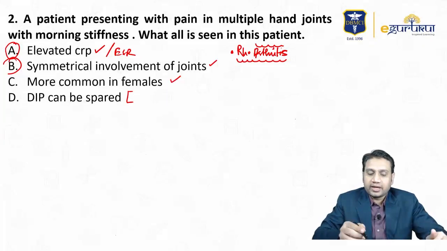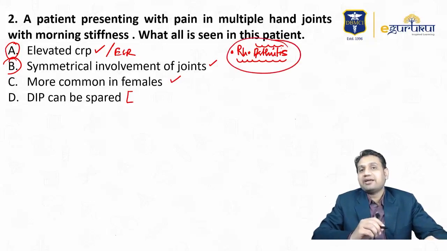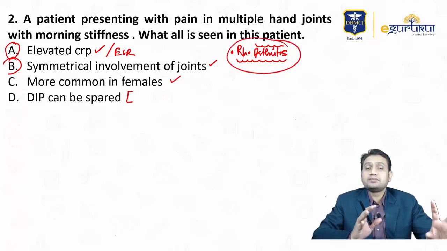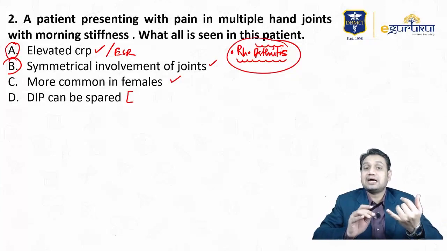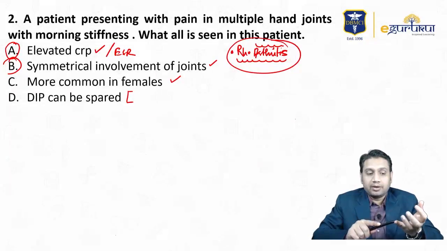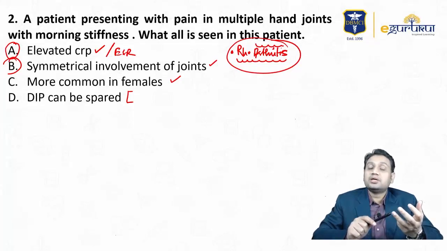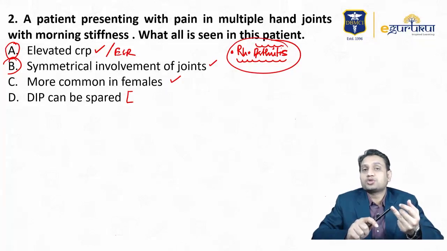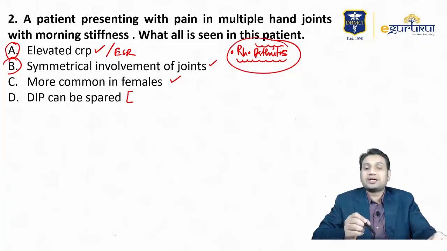Okay, so again the rheumatoid topic, and if I recall from the previous years, what questions the AIIMS people have asked till now from rheumatoid: about the triple deformity of the knee, about the joint which is not involved, the vertebrae and the DIP, about the reasons of deformity, the boutonniere and the swan neck. So the topic again remains the same, the rheumatoid.